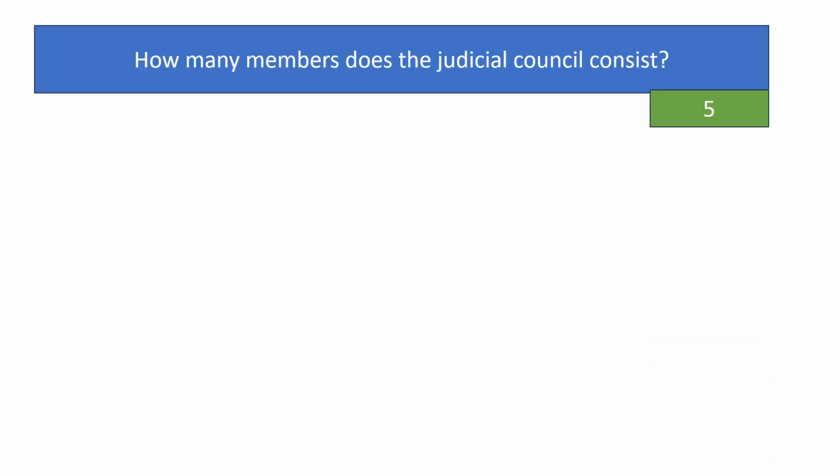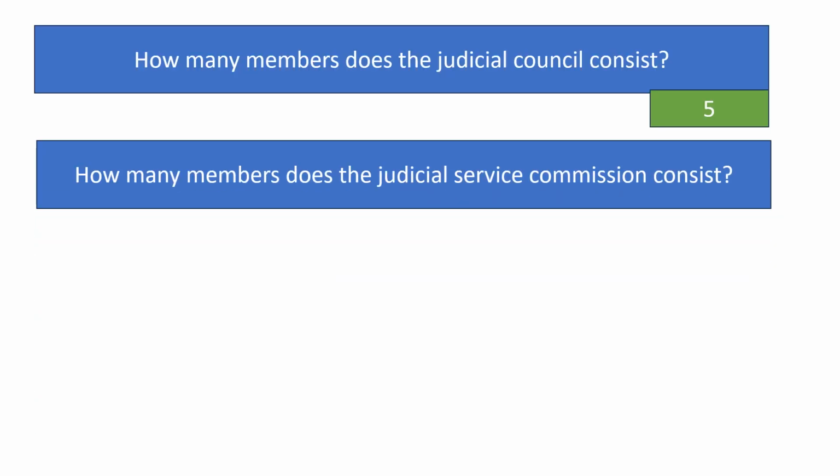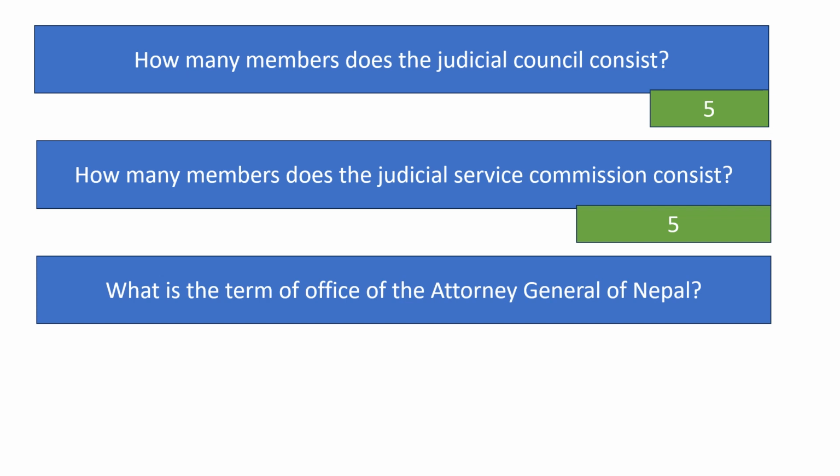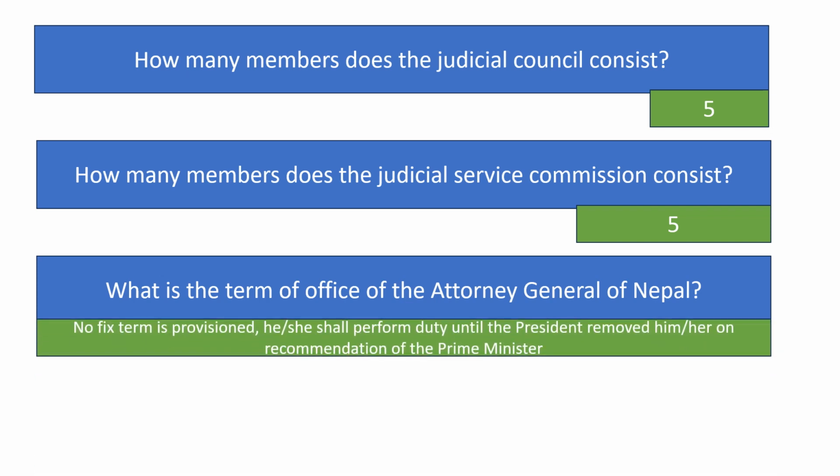How many members does the Judicial Council consist of? 5. How many members does the Judicial Service Commission consist of? 5. What is the term of office of the Attorney General of Nepal? The term of office of the Attorney General of Nepal is not provisioned in the Constitution of Nepal. He or she shall perform duty until the President removes him or her from the job on the recommendation of the Prime Minister of Nepal.